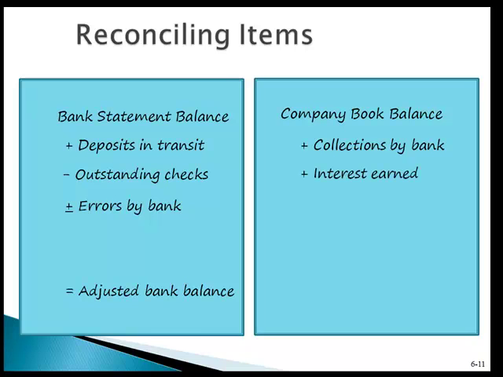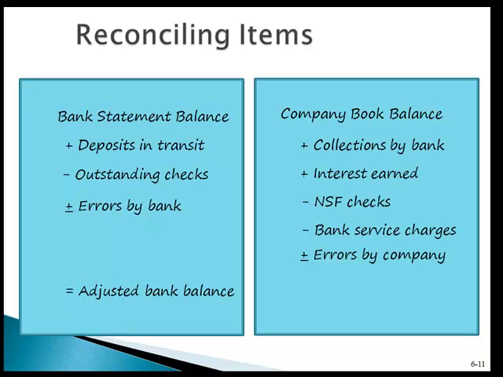So add in any collections by the bank, add in any interest earned on your account, take out any NSF checks. NSF checks are checks that were deposited by us, so it's our customer checks deposited that bounce. They were no good. So we take out any NSF checks, we take out any service fees, and plus or minus any errors by us, the company. When we're done, these two adjusted balances should equal.